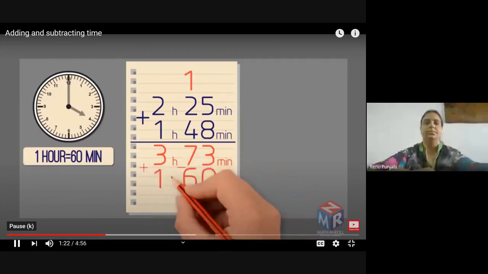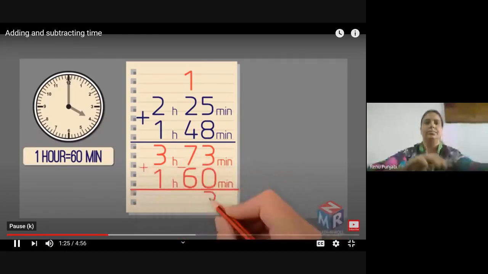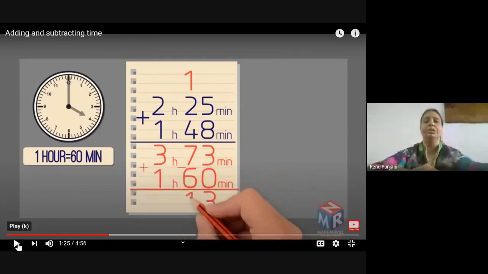That gives us 4 hours and 13 minutes. Please take a note here. When the minutes are greater than 60, you subtract the 60 minutes from the minutes column, convert it into the hour and give it to the hours column. So this 60 will go into the hours and 1 hour will be added to the hours. So it will be 4 hours, 13 minutes.